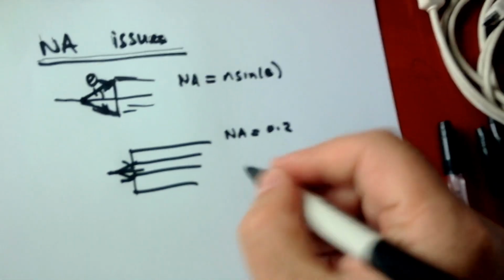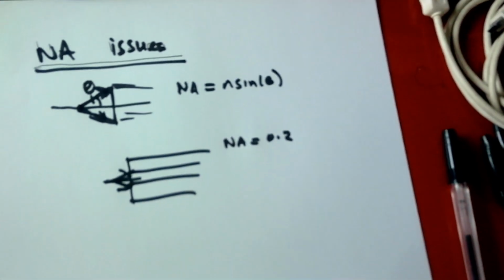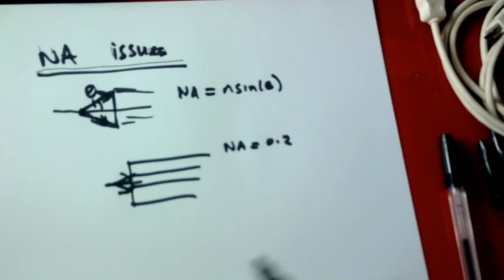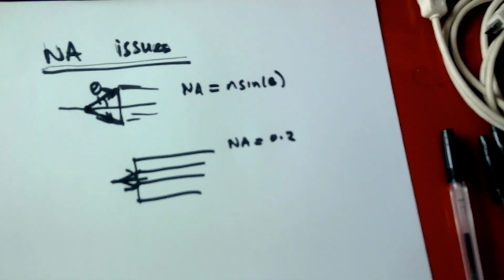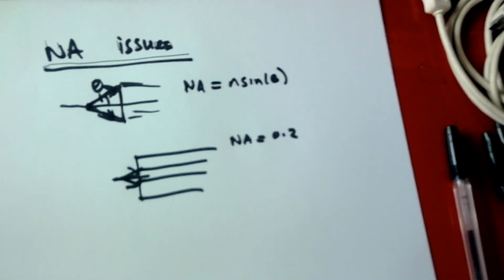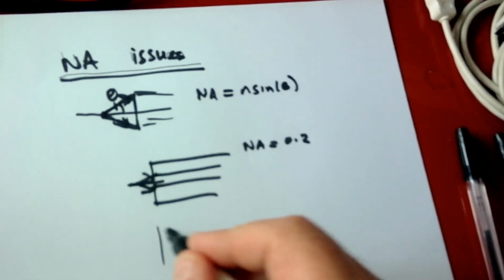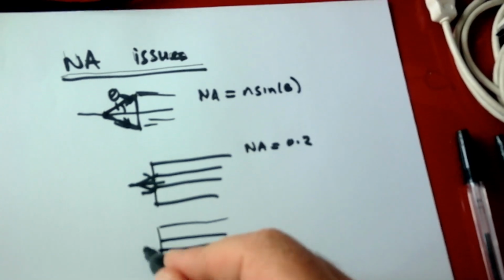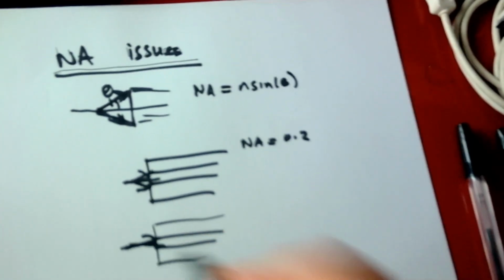And that would be, if n was air, then that would be the sine of the angle, the maximum angle of incidence that a beam can come in at. And that would be about 0.2 radians, since it's very small. And since 1 radian is 60 degrees, 0.1 is about 6 degrees. So that's about 12 degrees, about 10 degrees inclination. So in other words, the steepest ray would be something quite shallow. So it's quite shallow. Right.